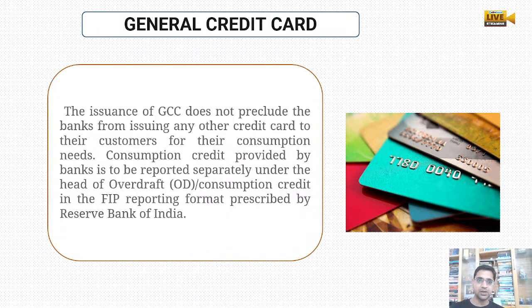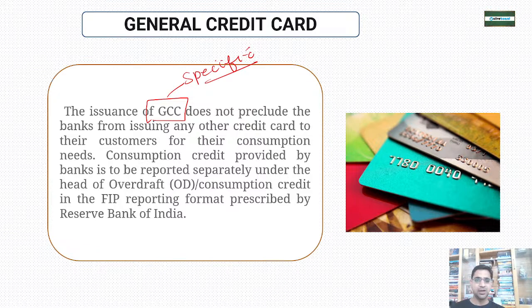Now, if the general credit card is being issued, that doesn't mean the bank cannot issue any other type of credit card. The general credit card has its own specific area of functioning, so that does not preclude the bank from issuing any other credit card to its customers for consumption. If a person comes looking for a separate credit card, the bank can issue that also.